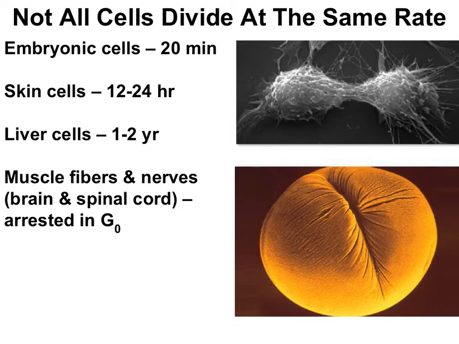For example, early in development, an embryo invests a lot of energy into growing and growing and growing, so embryonic cells are among the fastest dividing, where they divide about once every 20 minutes. That's incredible. In contrast, liver cells only undergo mitosis about once every year or two. Some cells, like muscle cells and neurons in your central nervous system, don't divide at all. They're arrested in a phase of the cell cycle called G0.